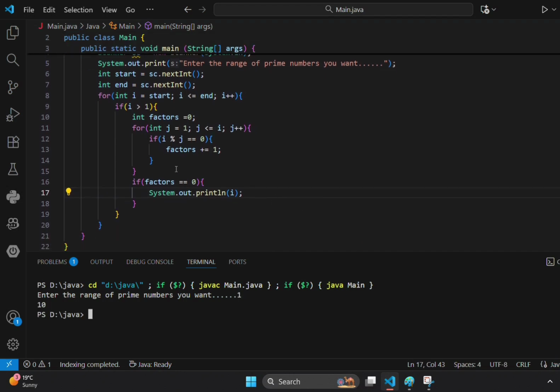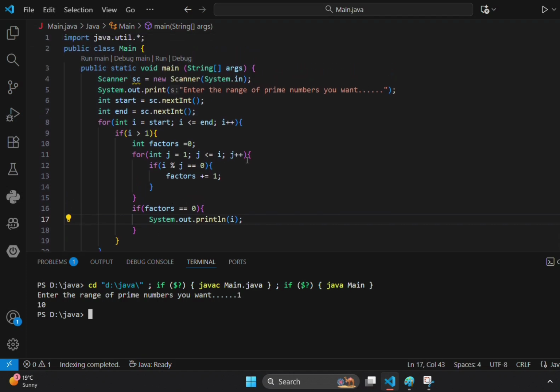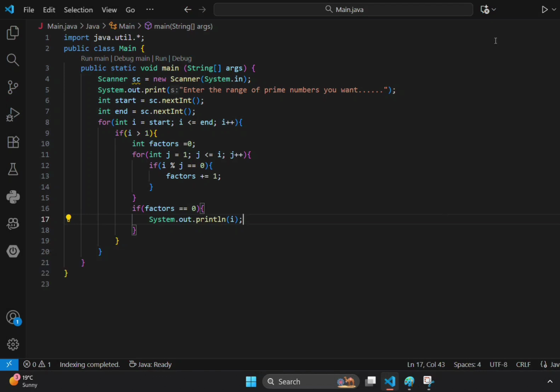If i is greater than 1, I am initializing the factors, then I am checking whether i is divisible by j or not. I think the whole thing is correct. Let me delete this and rerun it.